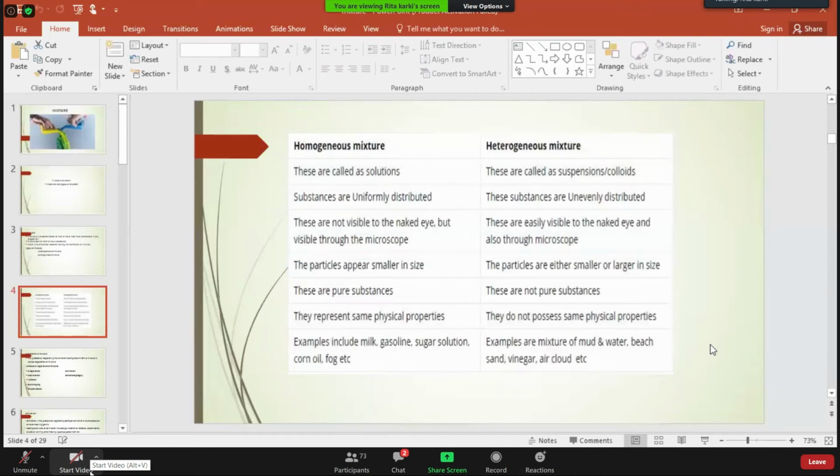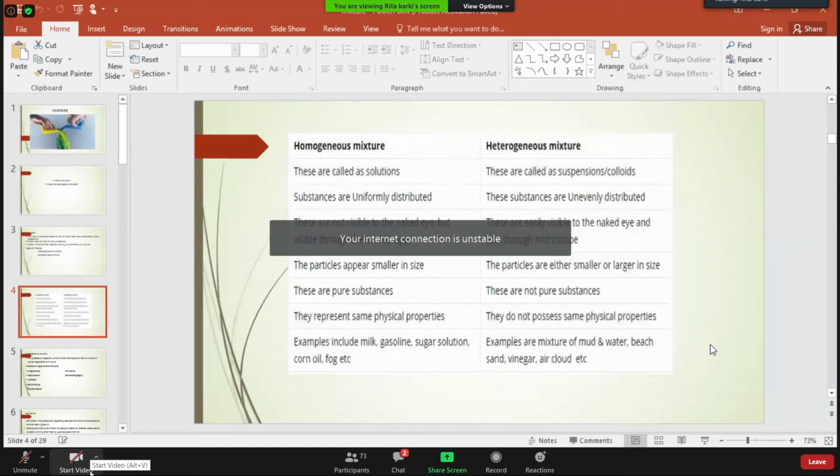Homogeneous mixtures are basically pure substances that are found in the surroundings. Similarly, a heterogeneous mixture may not be a pure substance. In case of a homogeneous mixture, the particles cannot be seen with our naked eyes, but may be visible with the help of a microscope.